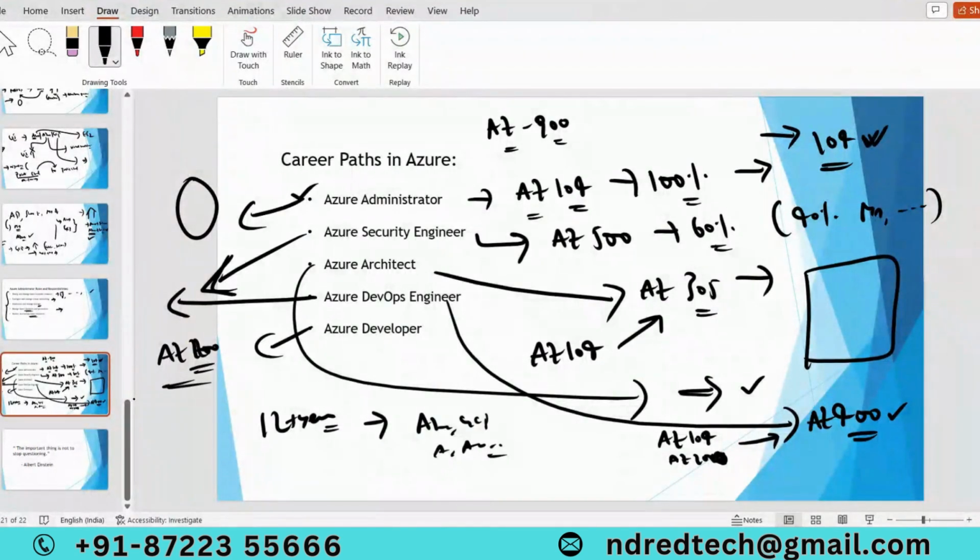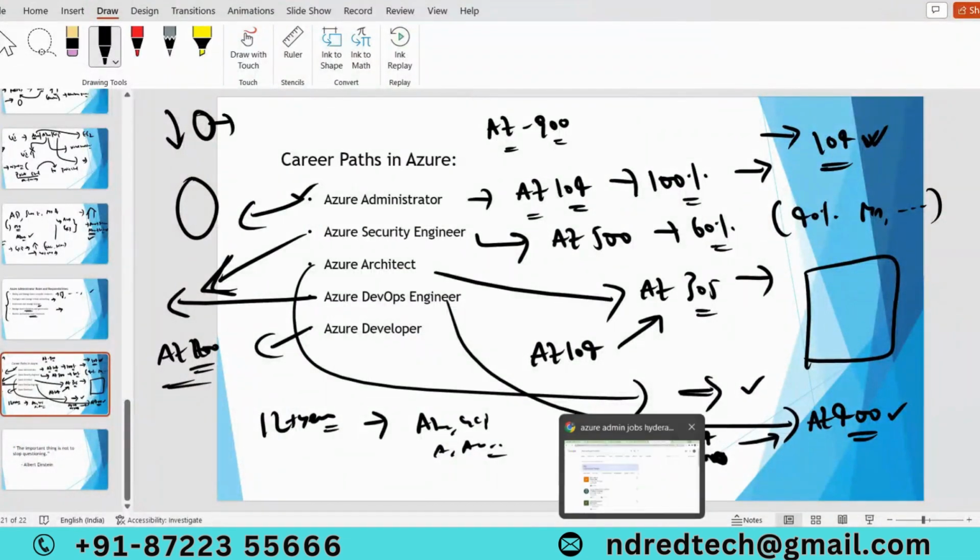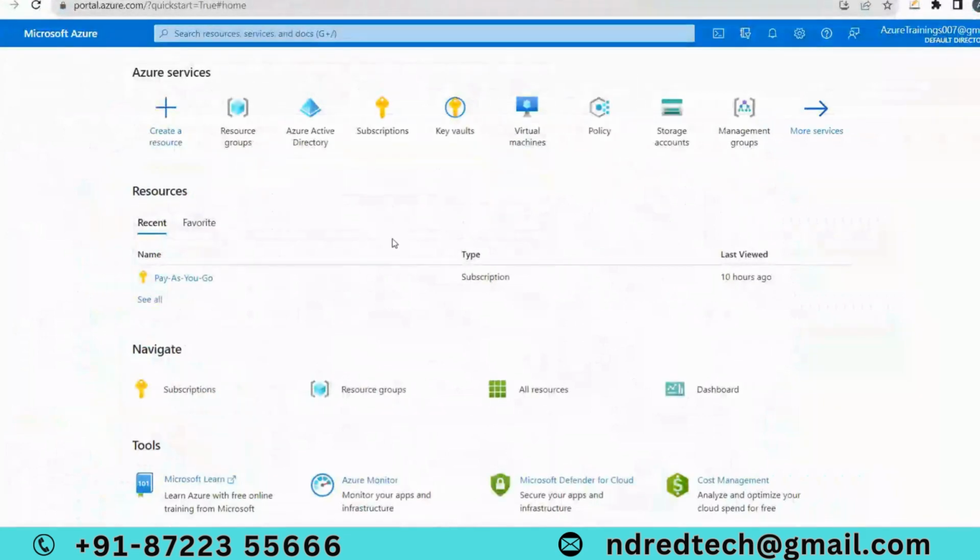I will cover basic concepts like how to create basic pipelines, because as I mentioned, we are going to create infrastructure, but in real time, people won't directly create infrastructure using the portal. They are going to use pipelines to create the infrastructure. If you see here, this is the portal for Azure. As I mentioned, we can create virtual machines.